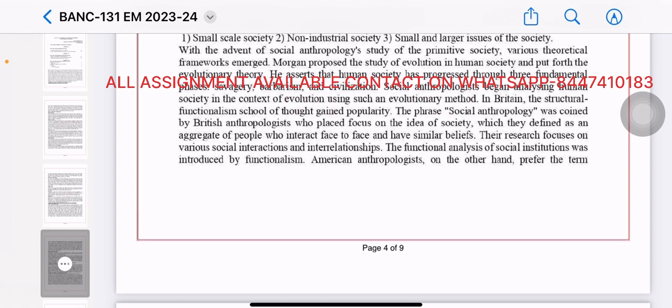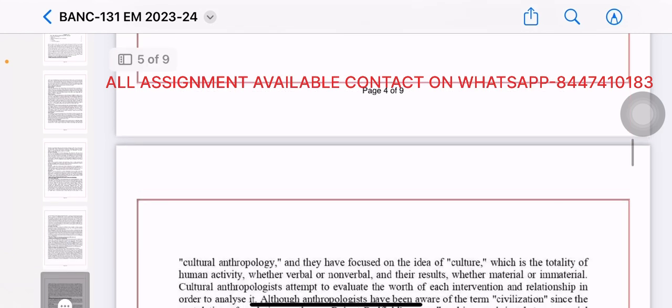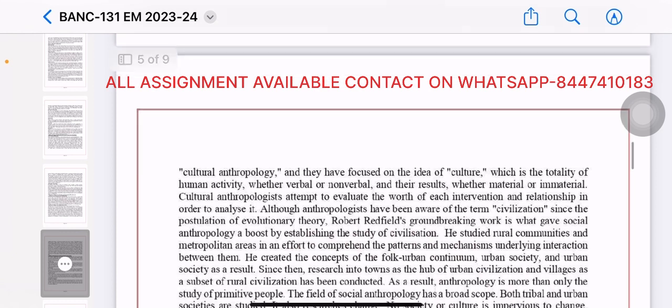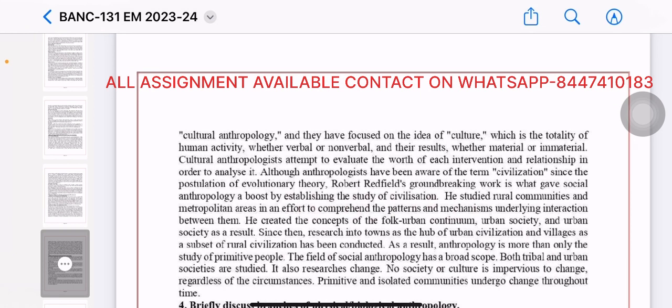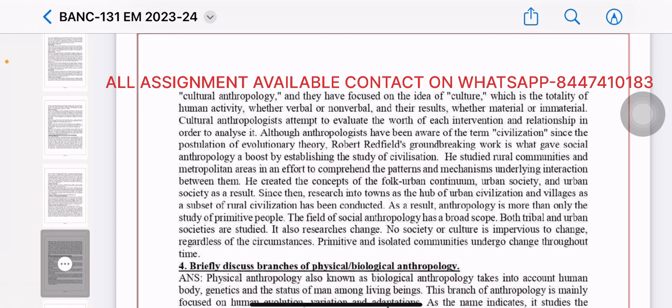American anthropologists, on the other hand, prefer the term cultural anthropology, and they have focused on the idea of culture, which is the totality of human activity, whether verbal or non-verbal, and their result, whether material or immaterial.